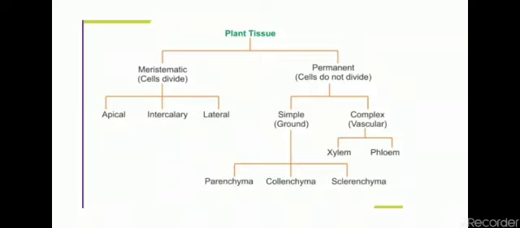Fine. So this is also one of the very important chapters, tissues, to study the organization of any organism. By studying these tissues, their types, their functions, we will be able to understand how living organisms are organized. So we have different levels of organization in the living body. Firstly we have the cell, a group of cells forms tissues, then tissues combine to form organs, organs combine to form organ systems, and ultimately organ systems combine to form a full-fledged organism.